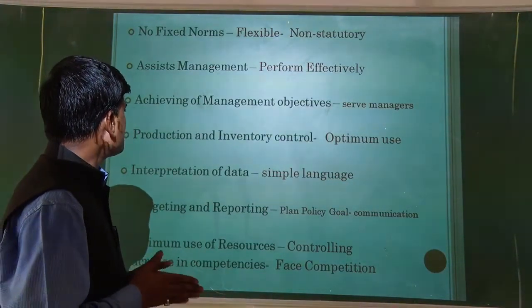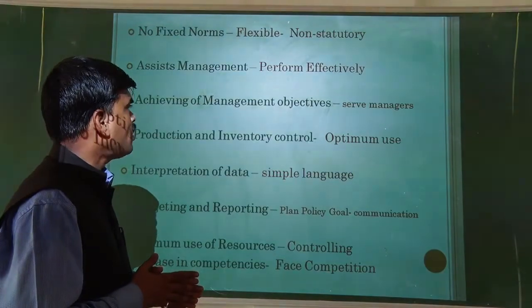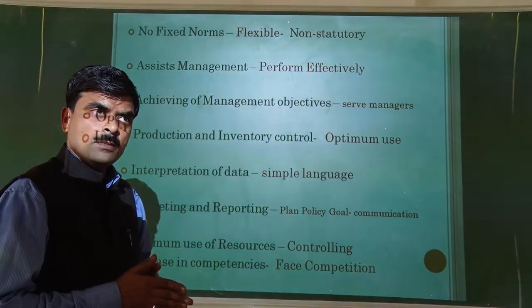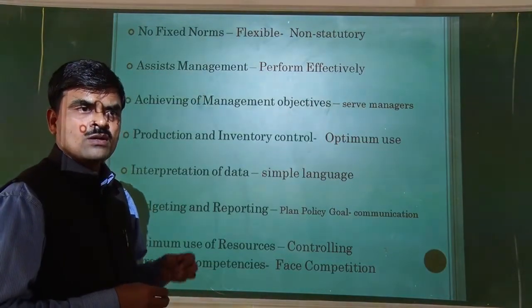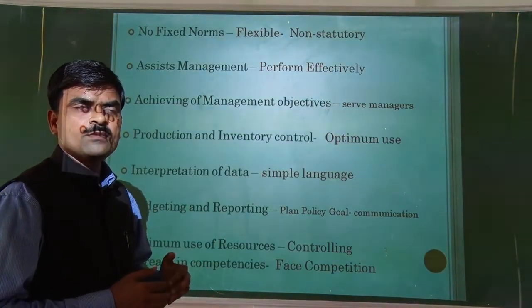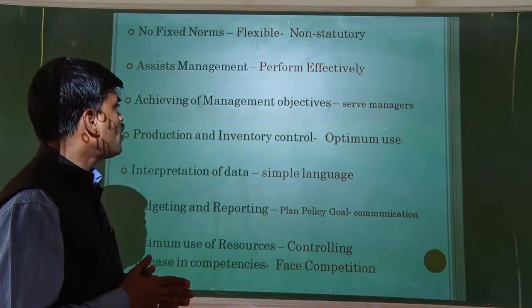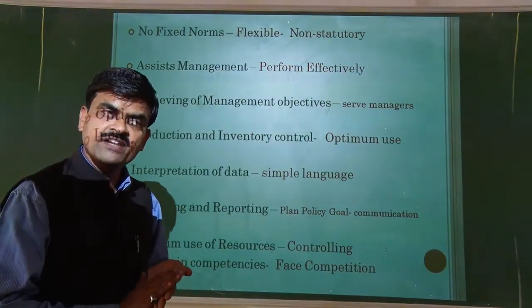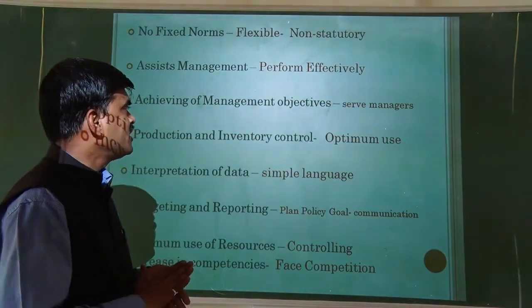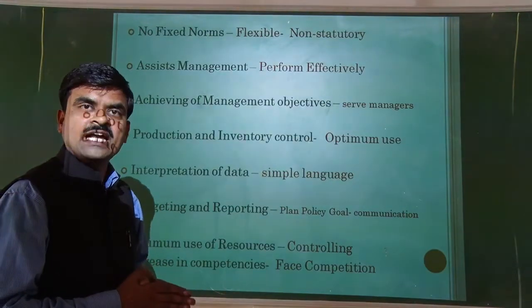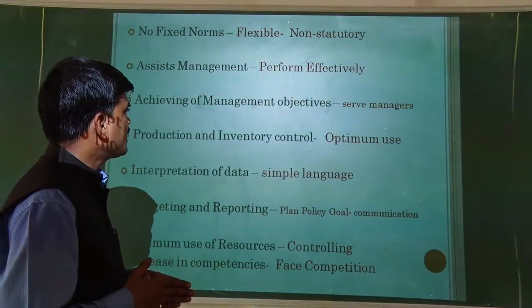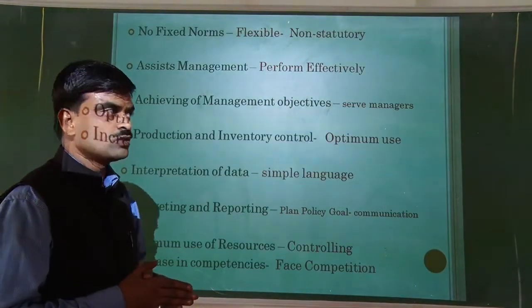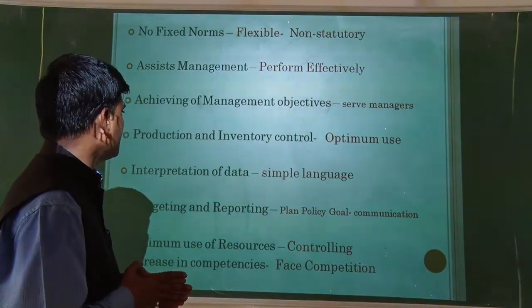Then the next nature is achieving business objectives. Definitely business may have a lot of objectives. They may be short-term to long-term. These objectives can be defined very well, and to achieve them, managers can make plans, programs and policies and can achieve all these objectives with the help of management accounting.